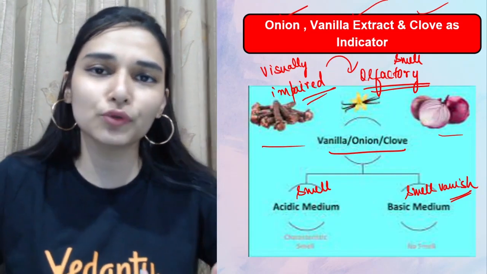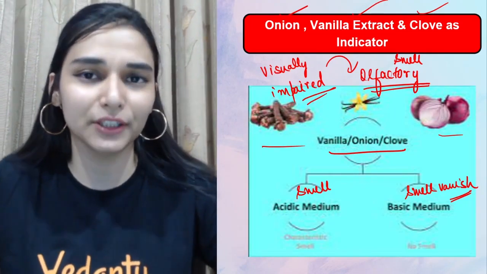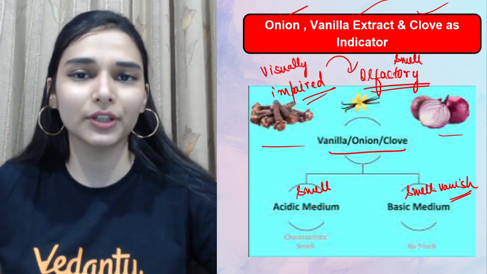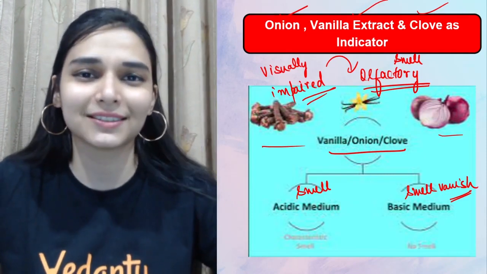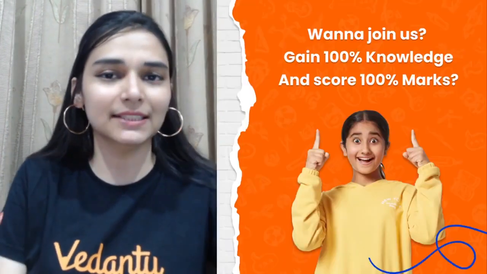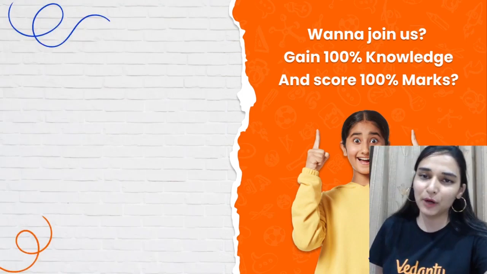Take some lemon juice, add onion juice into it, you will still get the smell of onion juice. Add a soap solution or detergent solution, add some onion juice into it and the smell vanishes. So by just noticing these smell changes, you can get a lot of idea about the substance given to you.